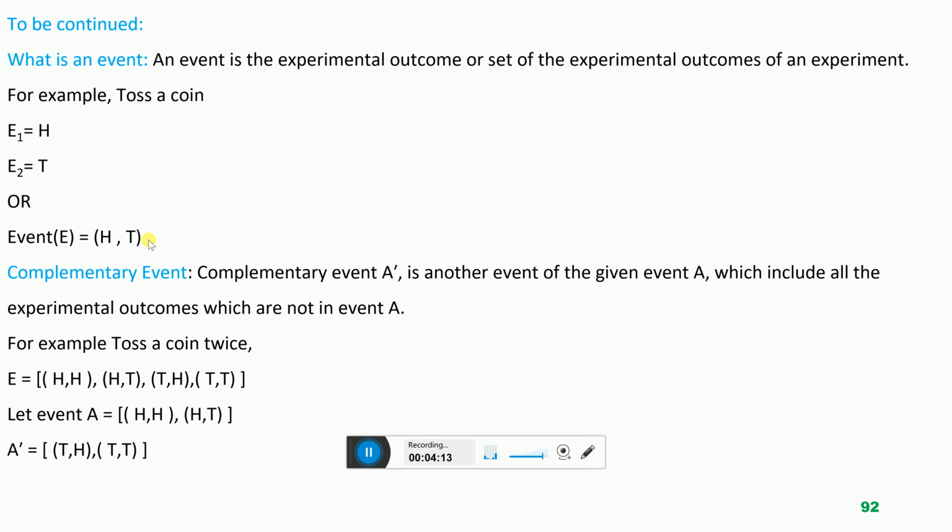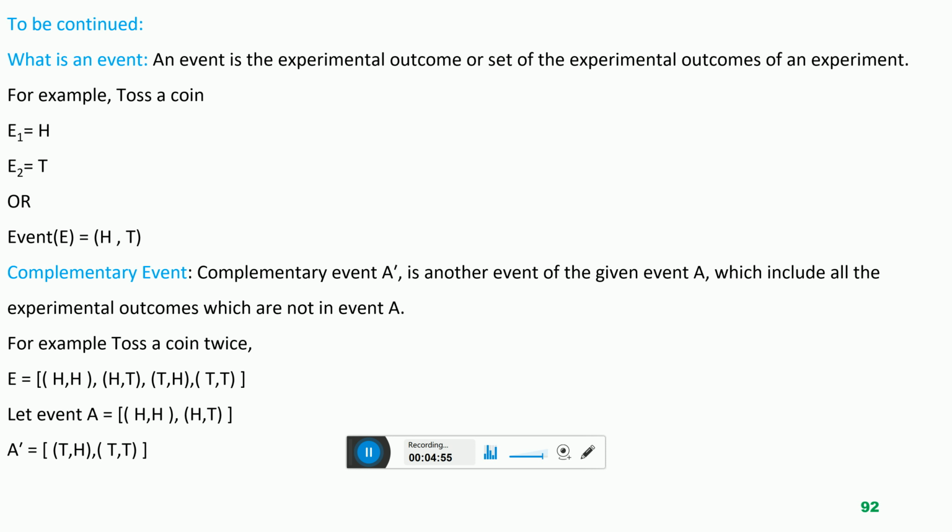What is a complementary event? The symbol of the complementary event A is A prime. The given event is event A, and its complementary event symbol is A prime. So let me define a complementary event of the given event A. So complementary event A prime of the given event A is another event which includes all those experimental outcomes of an experiment which are not occurring in the event A.